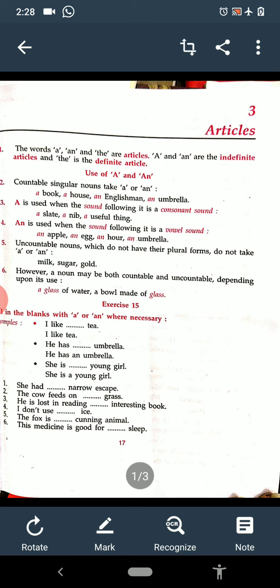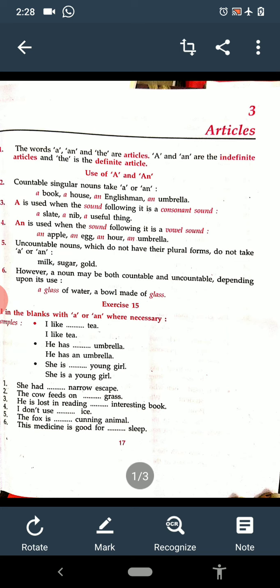So I like tea. Tea is uncountable. We know very well that a or an are used before singular and countable nouns, but tea is uncountable, so we cannot use a or an here. So it is a cross or it may be a dash. Then second one, he has dash umbrella.